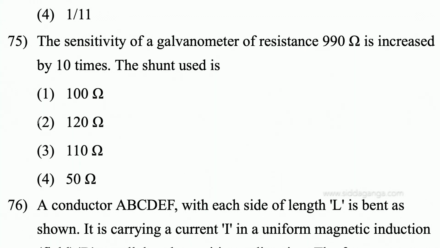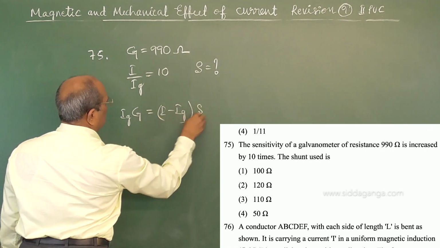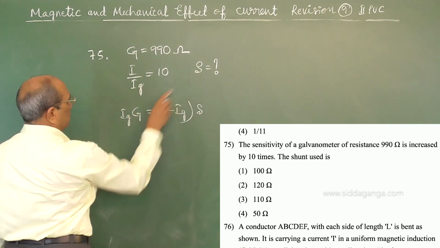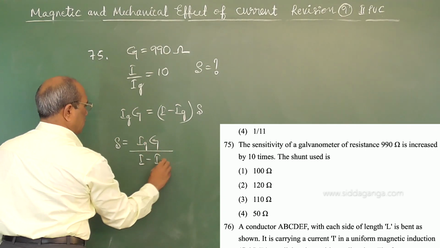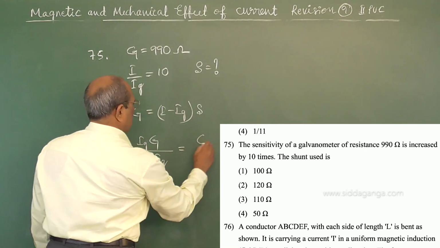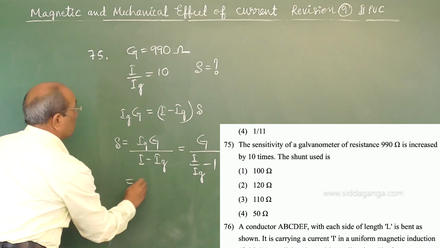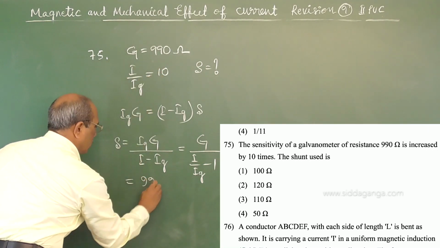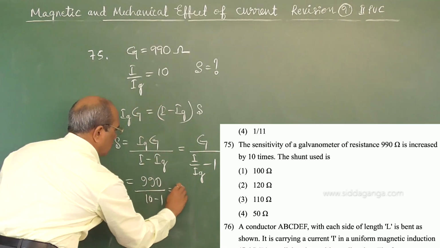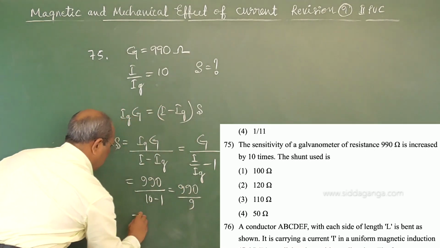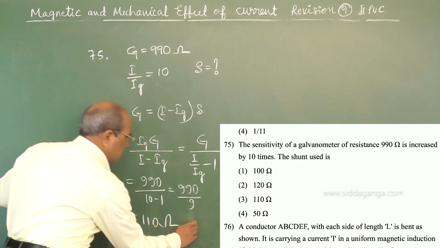The same relation, Ig into G equal to I minus Ig into S, as we used earlier. We want the S value, for which you can write Ig upon I minus Ig. This I can bring to the other side as I by Ig minus 1, that equals 990. So S equals 990 divided by (I by Ig, which is 10, minus 1), 990 by 9, which gives 110 ohm. 110 ohm, option number 3.